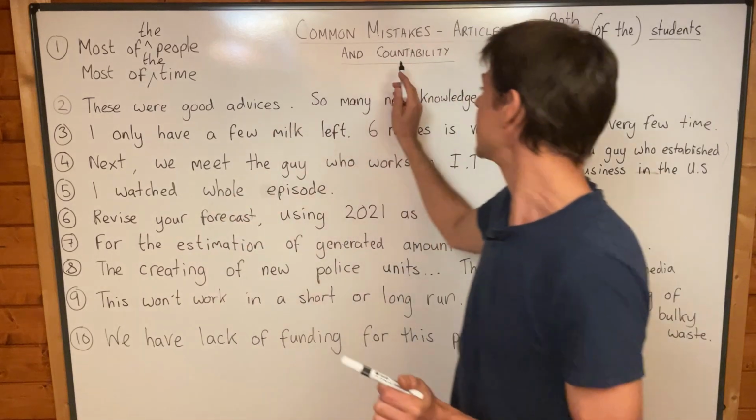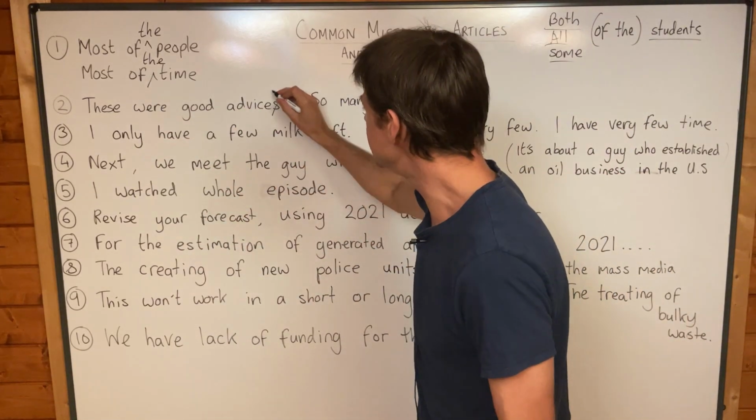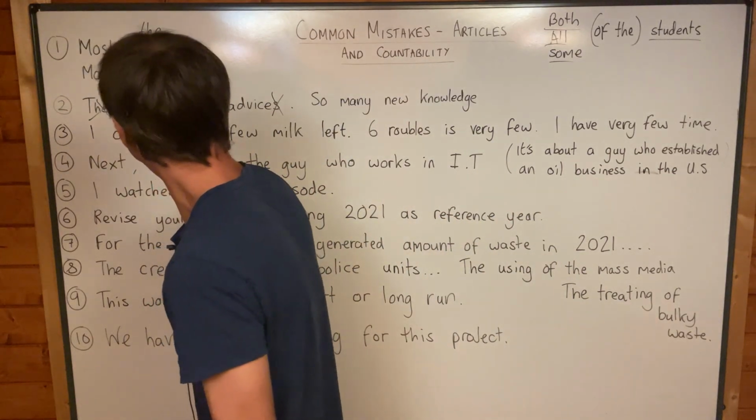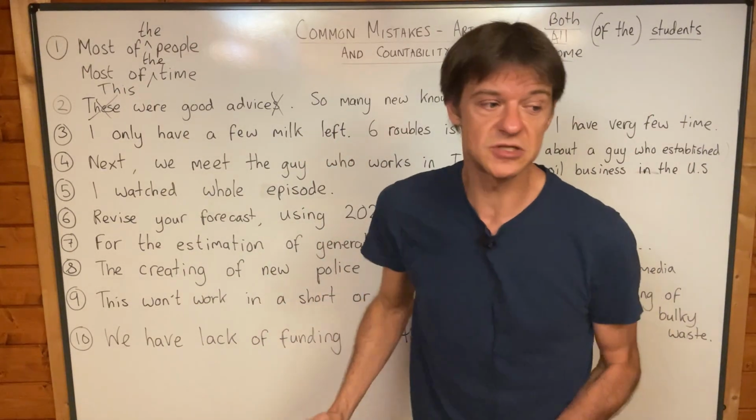Okay, number two is about countability. These were good advices. No, this was good advice. Yeah, because advice is uncountable in English. It might be countable in your language.